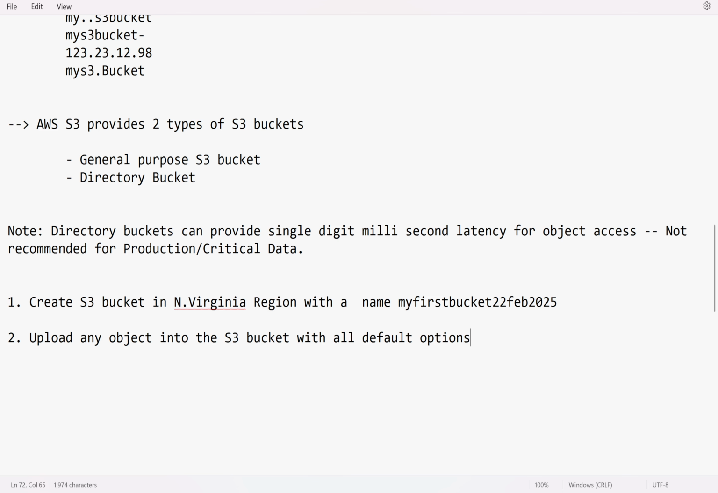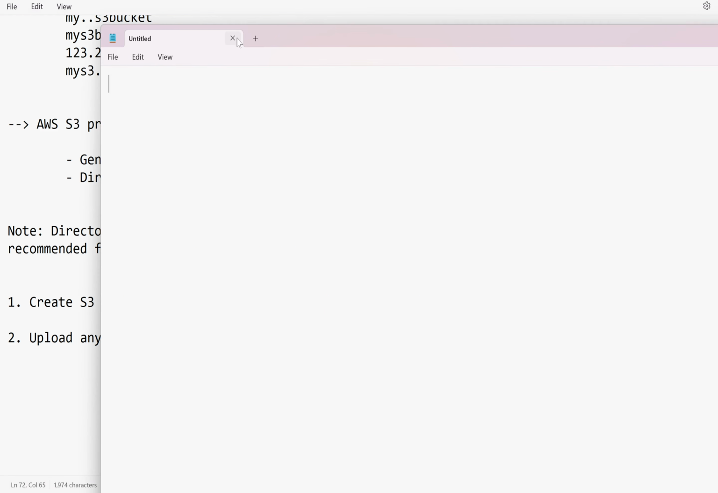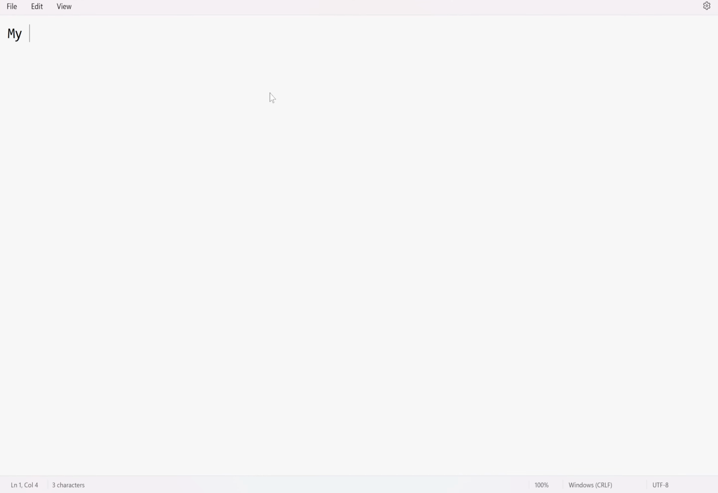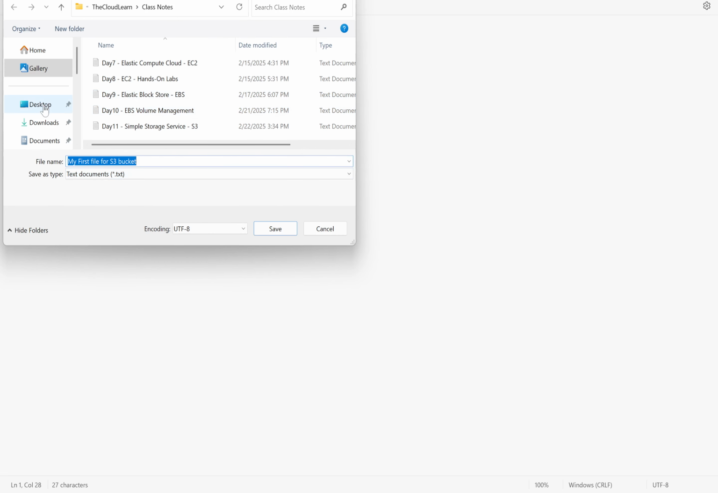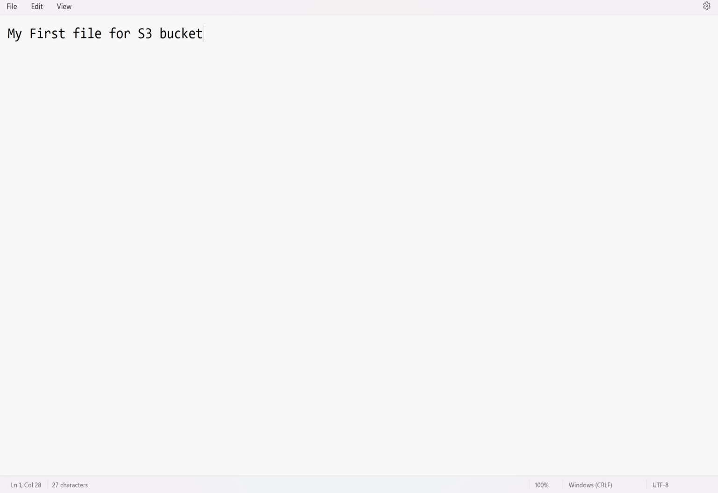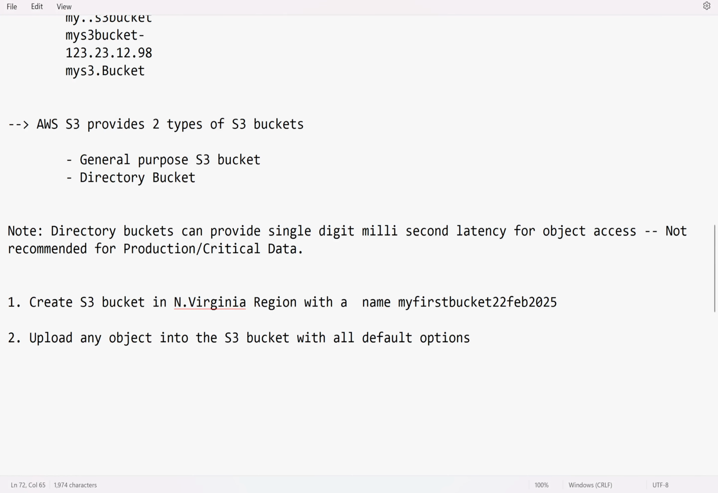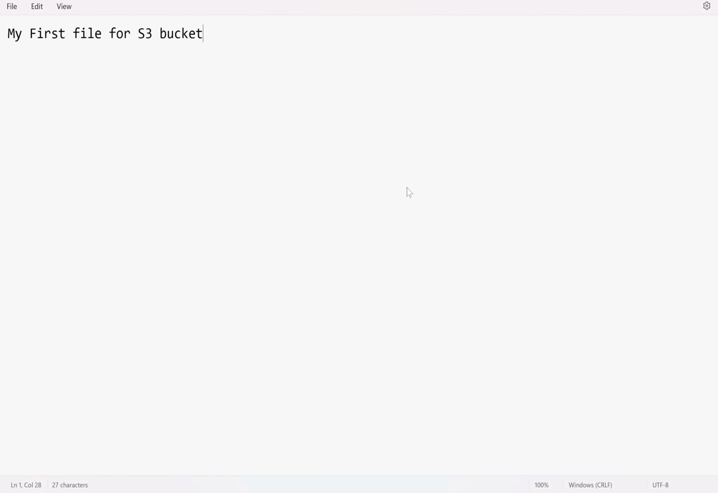Okay, let me create one file just to upload. So I can say my first file for S3 bucket. Let me save it. I will say, yeah, I can say test file, save. Okay, so I have a file test.txt and I want to upload that object into the S3 bucket.